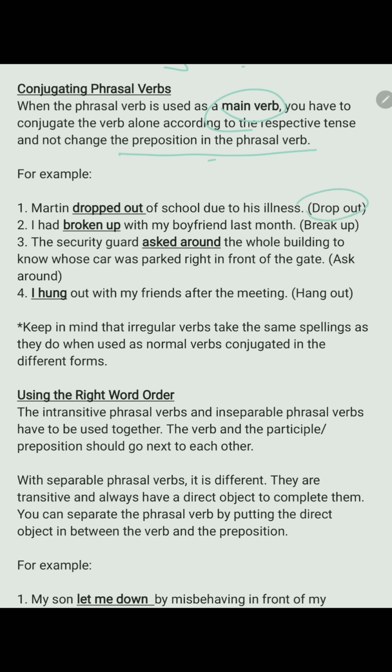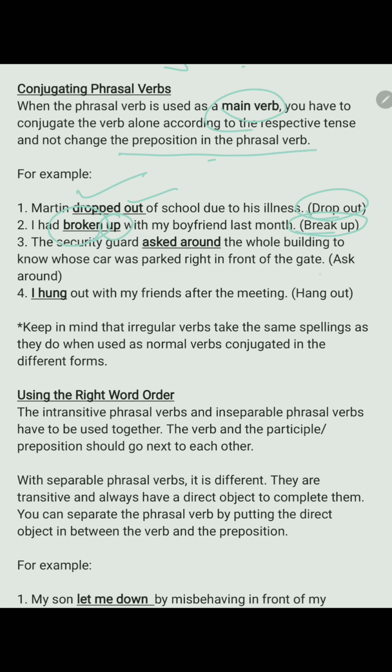Drop out is a phrasal verb, but according to the tense, we have changed the verb and not the preposition. Similarly, I had broken up with my boyfriend last month. Break up is a phrasal verb, but according to the action, we can change the verb without changing the preposition.